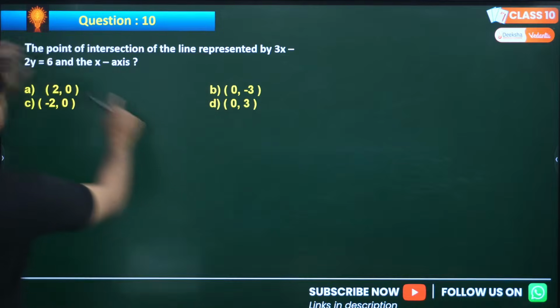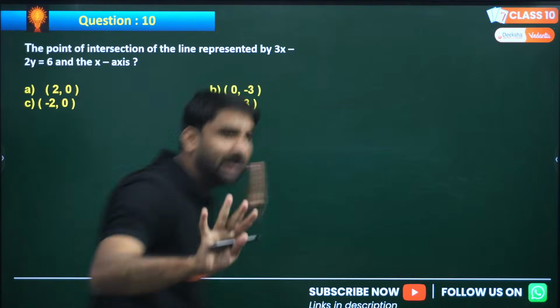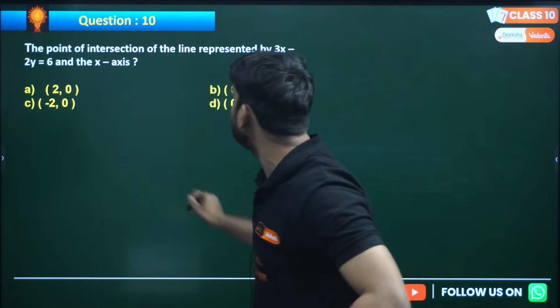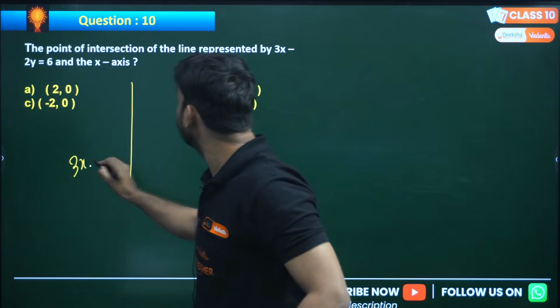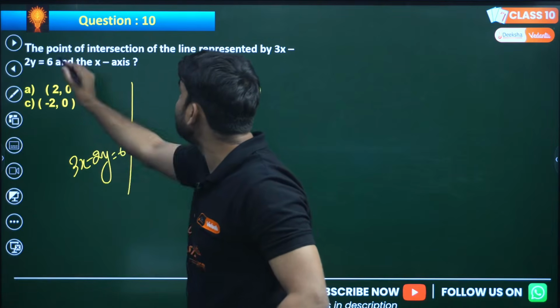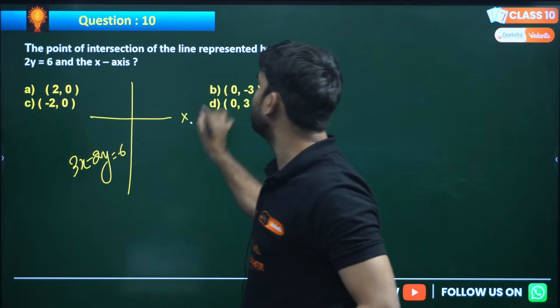Now do this question. The point of intersection of this line with x-axis. So there is a line, and the line is 3x minus 2y equals to 6. And this line is intersected by x-axis.